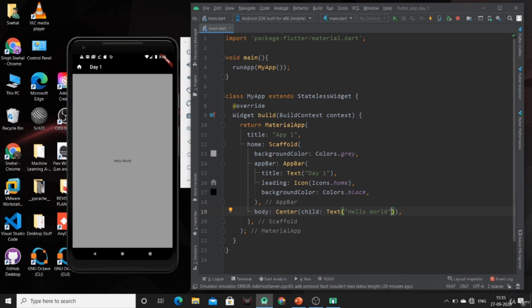So this was a fifth property of this scaffold widget. Now we can also have the persistent footer button, bottom navigation bar, navigation bar, and drawer, resize to avoid bottom insets. Very many properties are available for this scaffold widget. For that you can refer to the official documentation of Flutter.